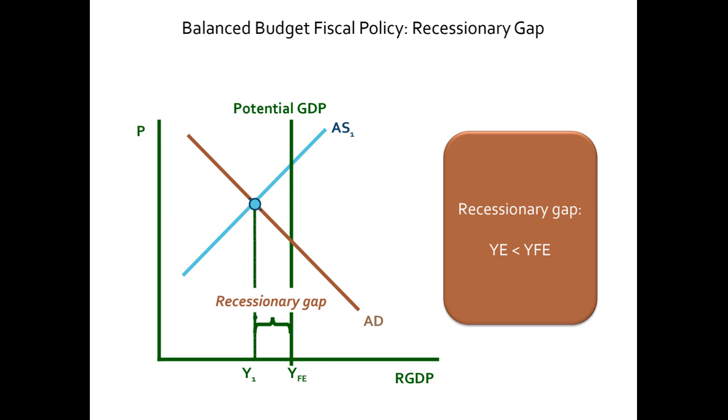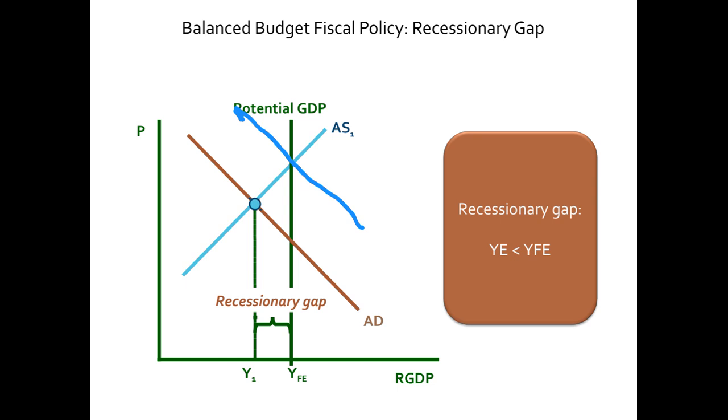So if you increase government expenditures and decrease taxes, aggregate demand, as you can show, will shift to the right. Let me show you here. If aggregate demand shifts in this direction, you can see that the gap is also reducing. At the same time, you are balancing the budget.